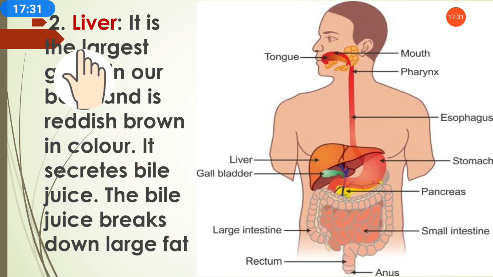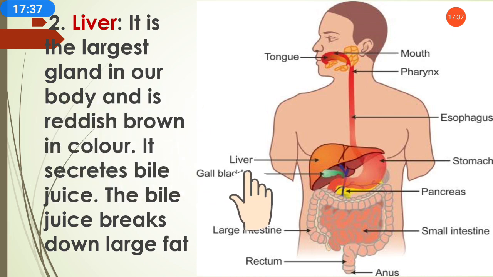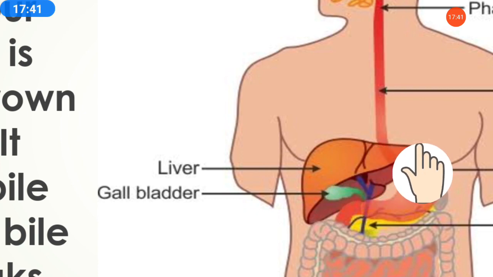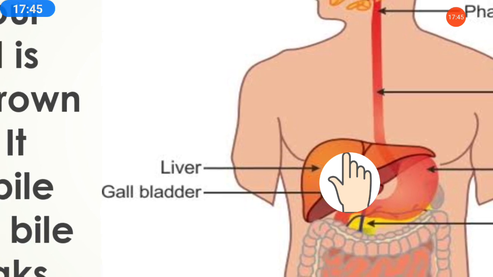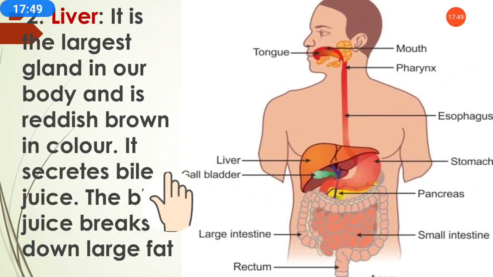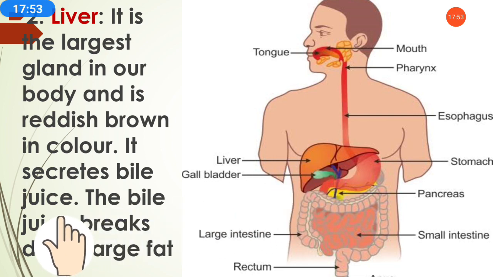Then the liver. The liver also forms some important juice. It is the largest gland in our body and is reddish brown. As you can see, this is the liver. It is reddish brown in color, and it is the largest gland in the body. It secretes bile juice, which means it produces bile juice.